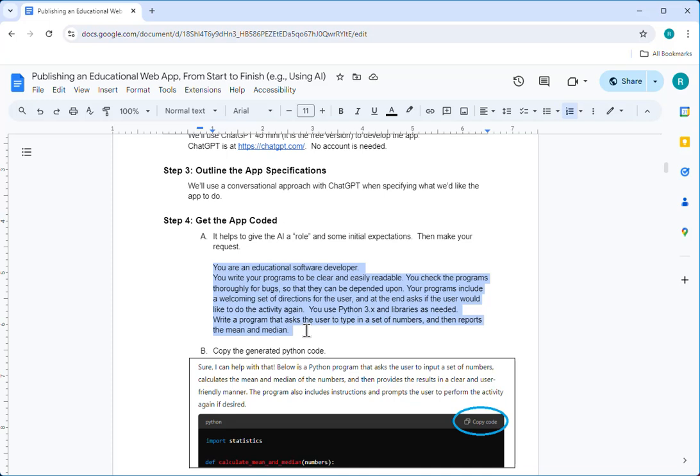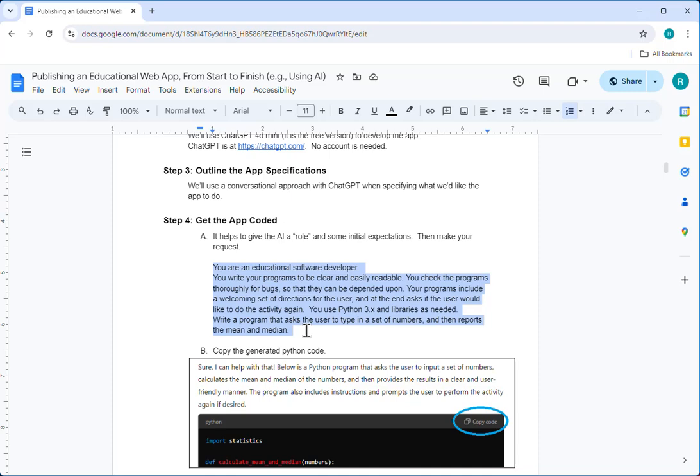Then, in addition, we might state some initial expectations, like, hey, write the program to be clear and easily readable. Check the programs thoroughly for bugs so that they can be depended upon. When I inserted that part, the amount of bugs I saw in my code generated by AI decreased. Indicate that your program should include a welcoming set of directions, and at the end, ask if the user would like to do the activity again.